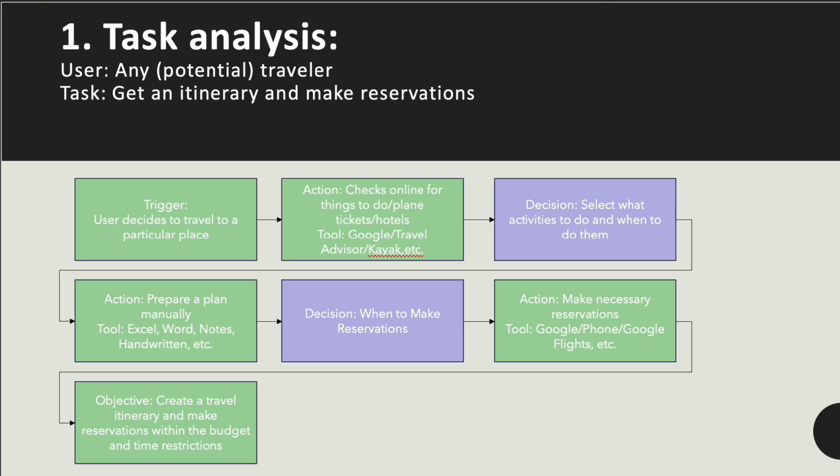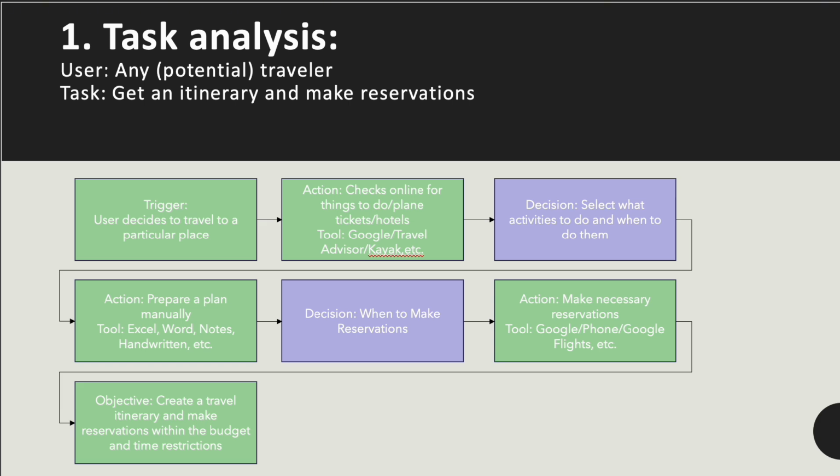The user is any potential traveler, and the task at hand is to get an itinerary and make reservations. The trigger is when the user decides to travel to a particular place and acts on it by checking online for things to do, plane tickets, hotels, etc., using tools like Google or Travel Advisor or Kayak or something else.